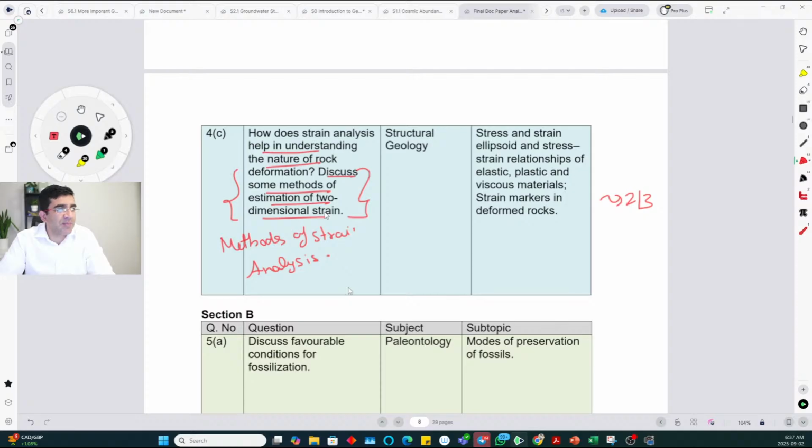How does strain analysis help in understanding nature of rock deformation? If you have not really thought about it, you may initially need a little bit of thought process on what to write here. There is not a general standard answer for that. You have to write simple things like it helps in quantifying deformation, it helps understand deformation history, or you can say decode deformation history, understand rock fabric.